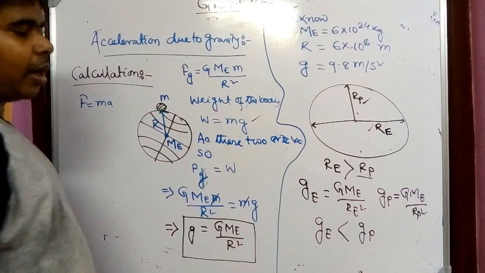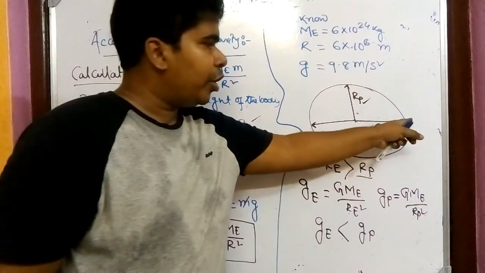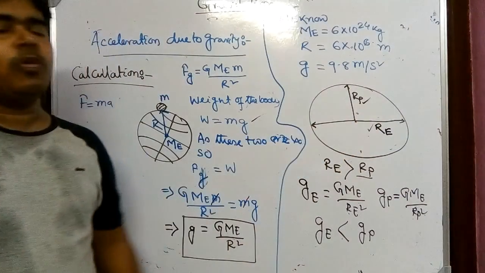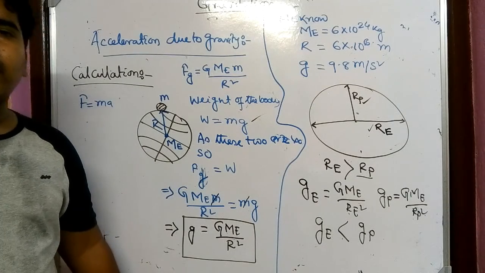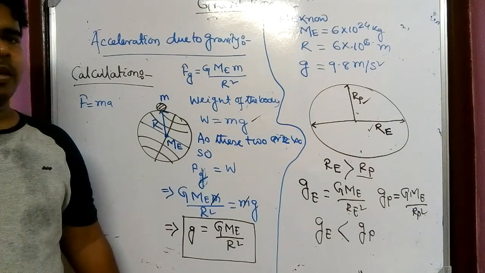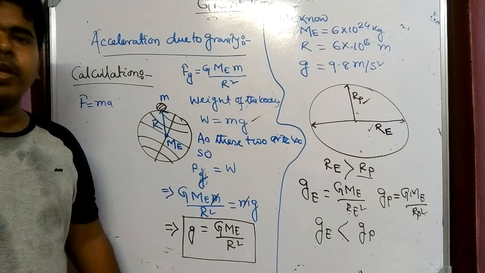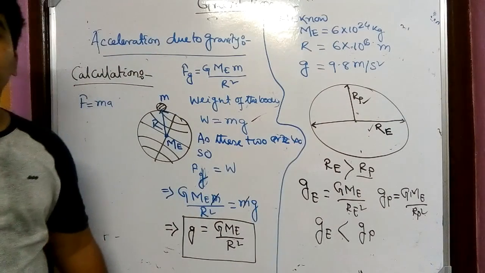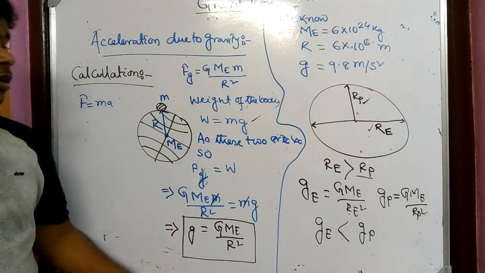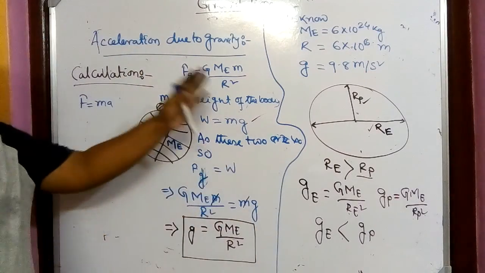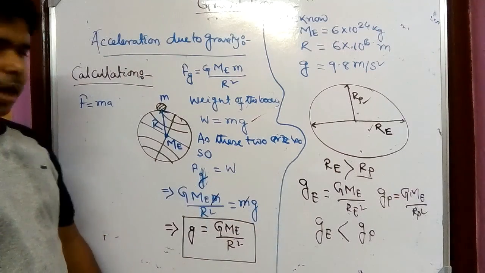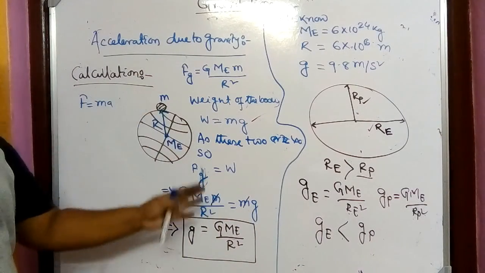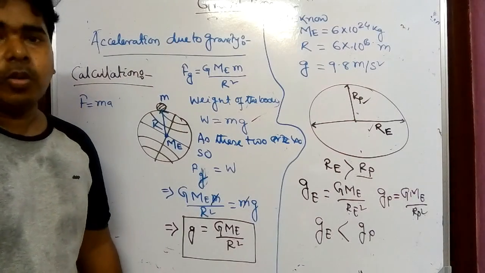It is told sometimes that if you approach from the equator to the pole, what you will feel? If we approach from the equator to the pole, we feel that the gravitational acceleration is increased. So gravitational acceleration at the equator is less compared to gravitational acceleration at the pole, right? So by this equation, we can understand this thing. I think this portion is clear. If it is not clear, then see it several times. I think you can understand.